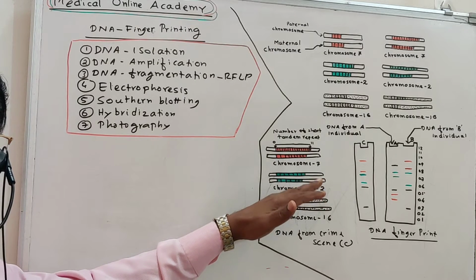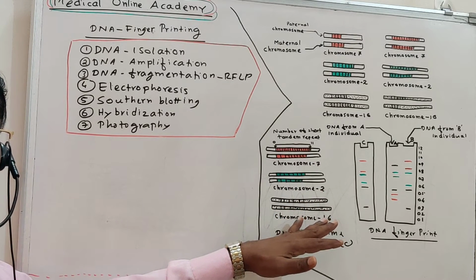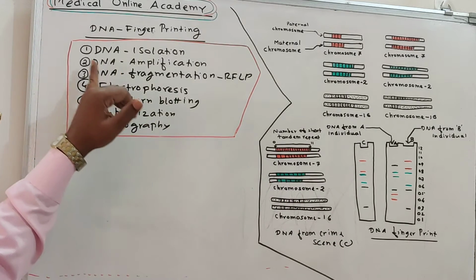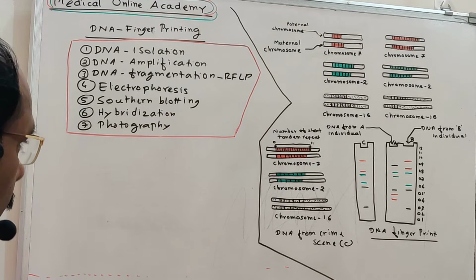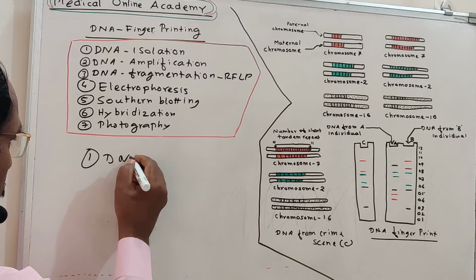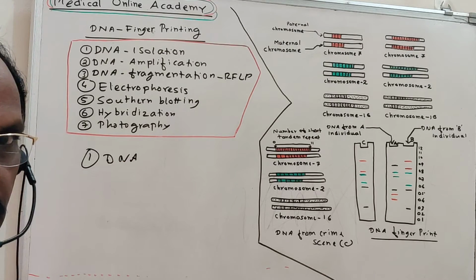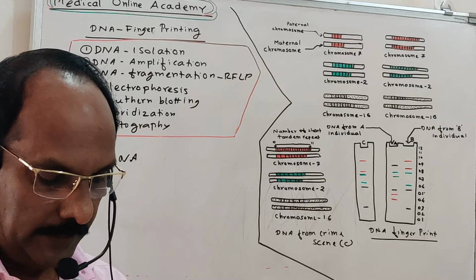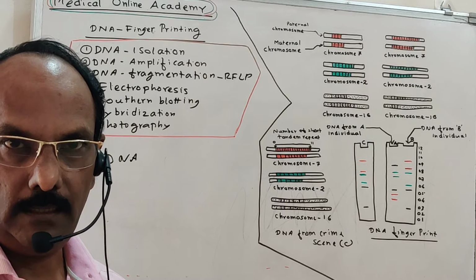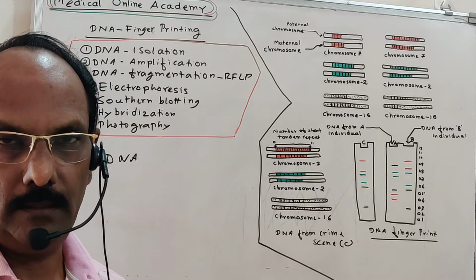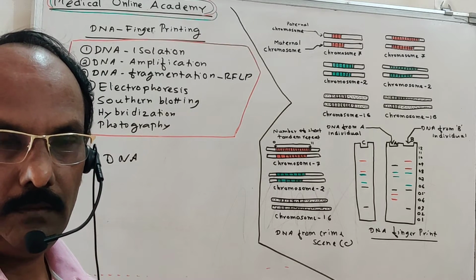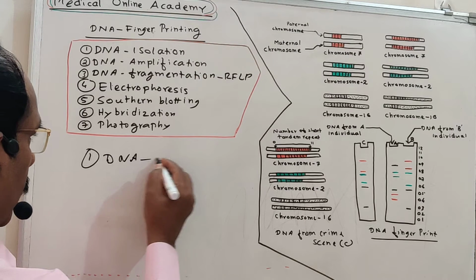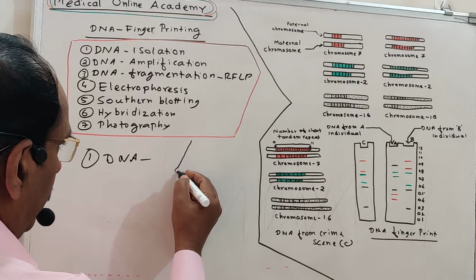So DNA fingerprinting is the technology to identify a particular person by restriction analysis of the DNA. Let us study each and every step separately. First, DNA isolation. From where do we get the DNA pieces? First, we must get the DNA pieces. The DNA can be isolated from semen, from a cell, from tissue, or from the hair follicle, from materials like these. Suppose we take the hair follicle. Hair follicle means the follicles at the base of the hair.